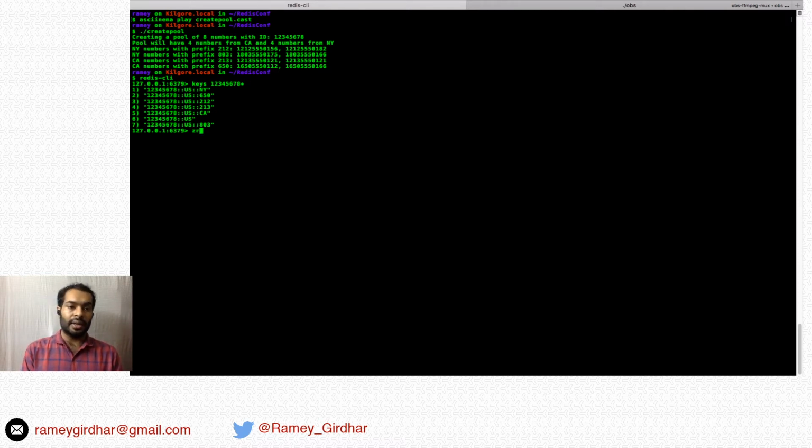So we'll start looking at this country sorted set first. It has value of all the states whose numbers are there in the pool. In this case, it will be California and New York. Now we'll look at the sorted set for the particular state, which is California in this case. So it has numbers for prefix 213 and 650. These are the two values of that sorted set.